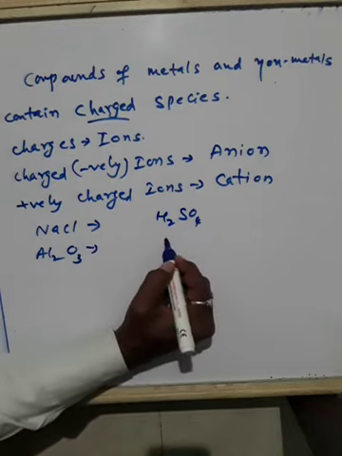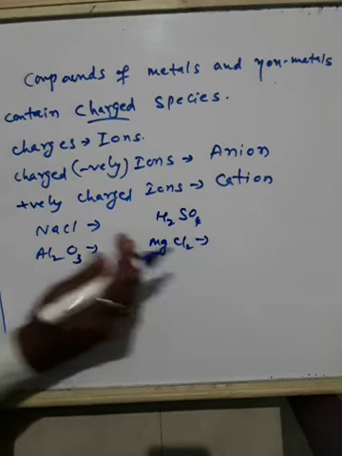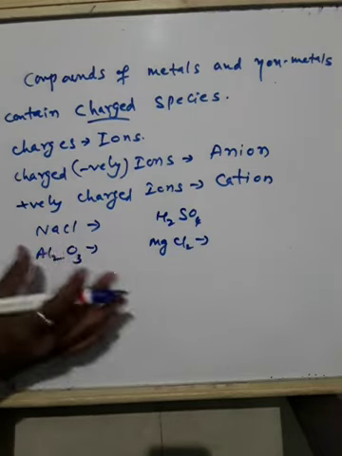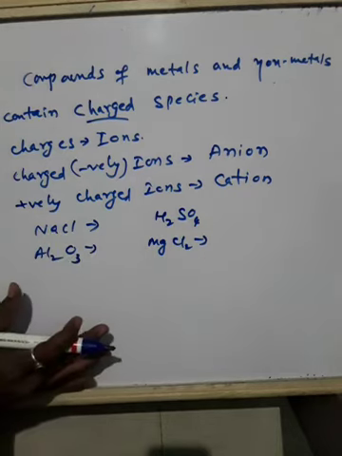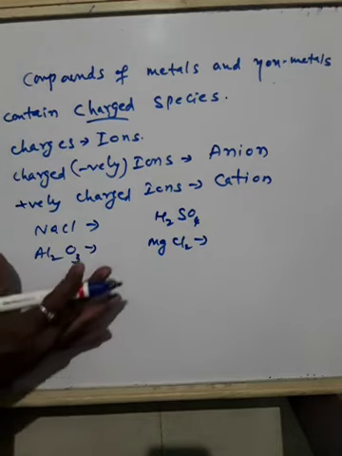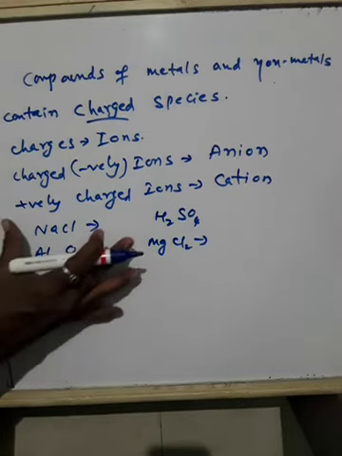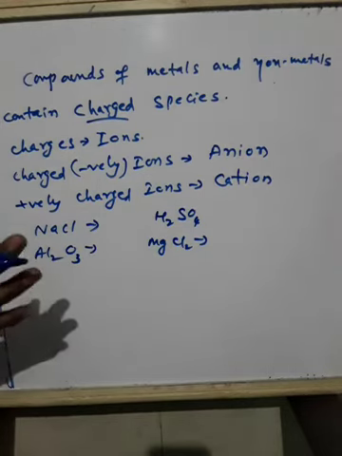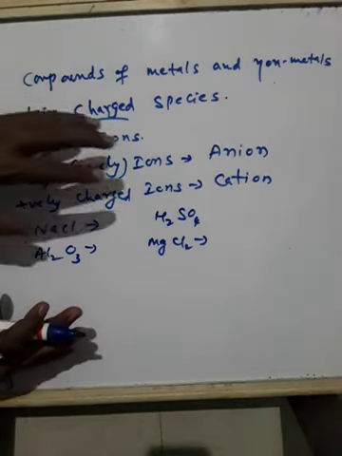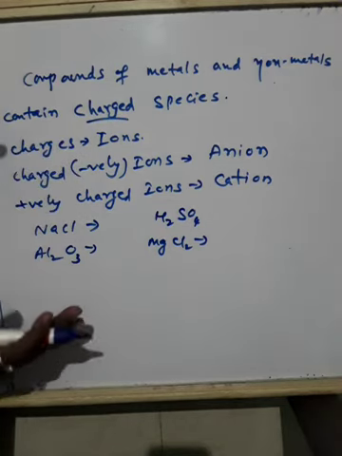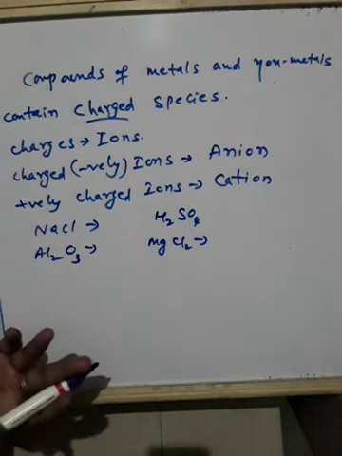Magnesium chloride, MgCl2, is also a compound. So these all are made up of charged particles called ions. But how are they formed? Why is there a necessity of formation of these ions? What do they actually contain? I told you, positively charged and negatively charged, when they form a simple compound, that becomes neutral in nature.